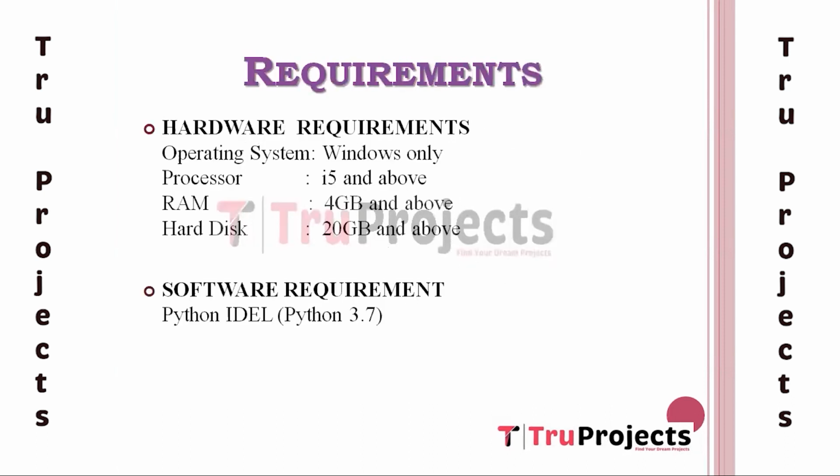Requirements of the project are hardware requirements and software requirements. In hardware requirements, an operating system of Windows, a processor of i5 and above, RAM of 4 GB and above, and hard disk of 20 GB and above are required. Python IDLE version 3.7 is the software requirement for executing the project.